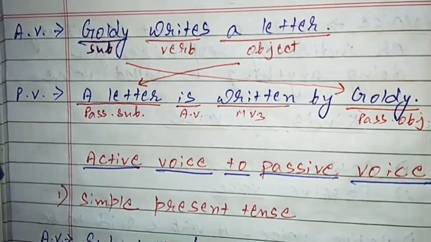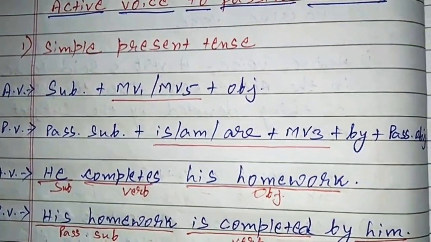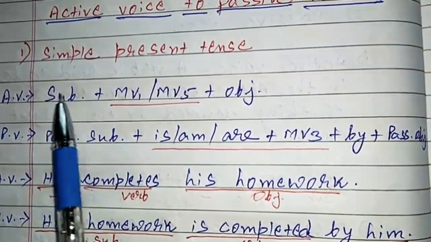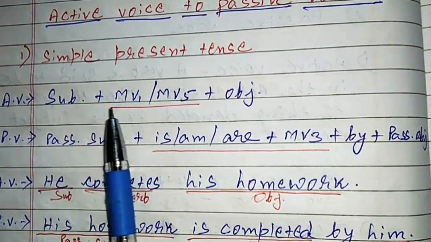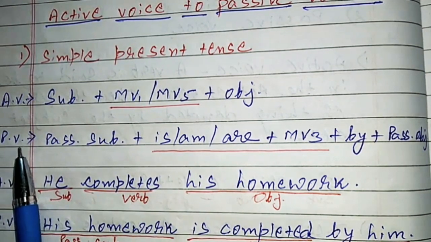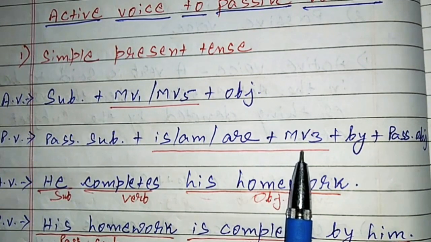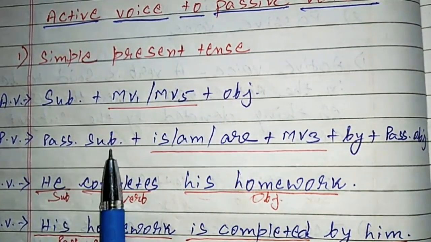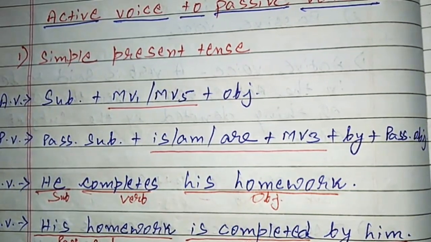Now we are moving to the rules, active voice to passive voice. Number 1, simple present tense. Active voice, simple present tense. The structure is subject plus MV1 or MV5 plus object. Now its passive voice is passive subject plus is, am, are plus MV3 plus by plus passive object. The subject becomes the passive object and the object becomes the passive subject. And is, am, are is being added over here as an auxiliary verb.